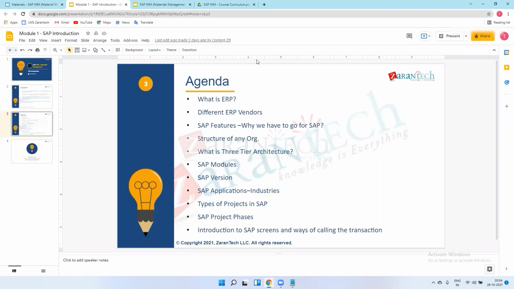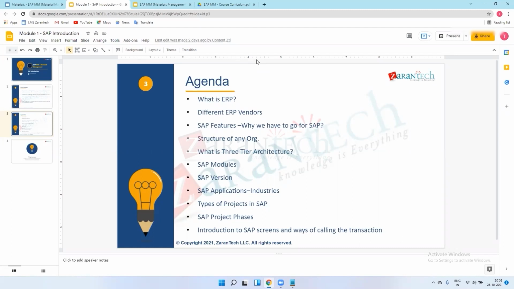So after this implementation, they need support. You work on support projects, no? So you know very well about support. It means the system has already been implemented in their industries, and on a daily basis they have queries, and we are supporting those queries. In support we also develop small queries or small T-codes as far as SAP is concerned. So we resolve all the queries on a daily basis. That is a support project.